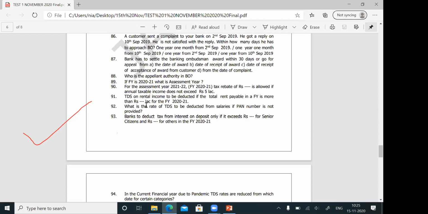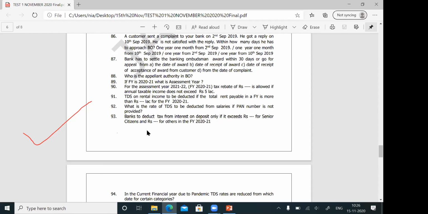But this question was asked maybe sometime, maybe in our bank, I do not know. People came and told me, sir, we wrote 20%. No, it is not 20%. That is for TDS on term deposit. Here, the rate of TDS to be deducted from salaries, if PAN number is not given, is 30%. For question number 92, the answer is 30%.